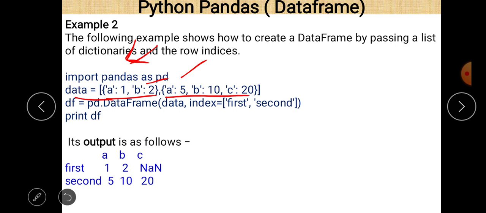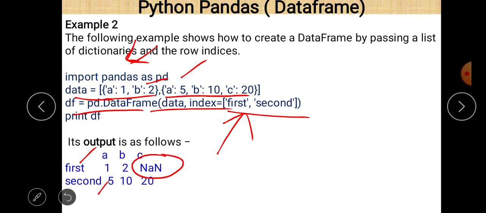So the same data as we used in the previous example, but when we compare line number 3 in both these cases, we see that df is equal to pd.DataFrame(data, index=['first', 'second']). So index is passed here as a parameter, and the index values are first and second. Instead of the default index values, there are index names first and second, which will appear on the screen. And of course there is no value found in dictionary 1 regarding C, so NaN will appear here.